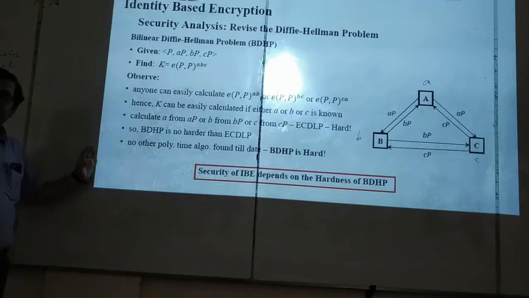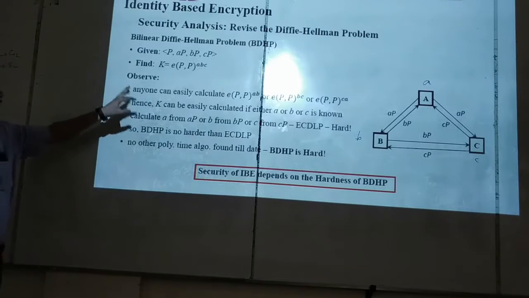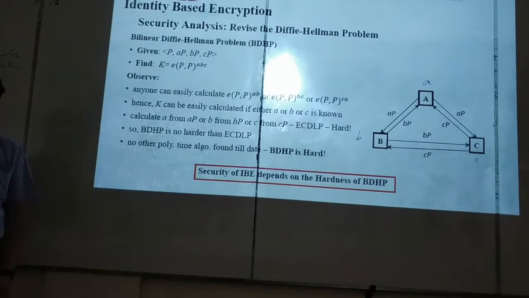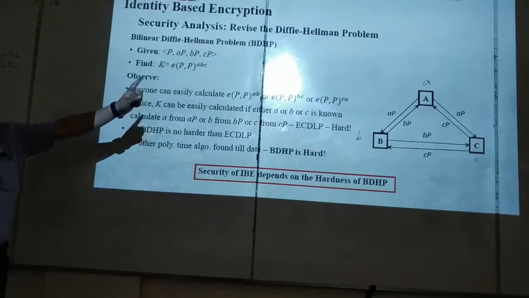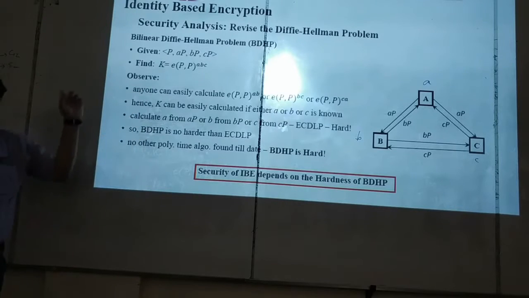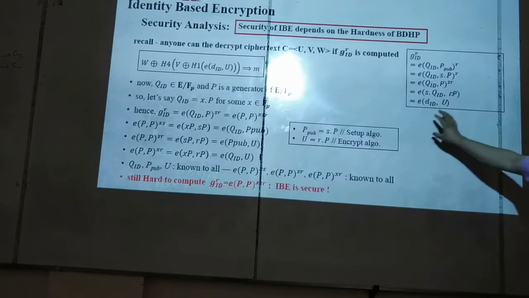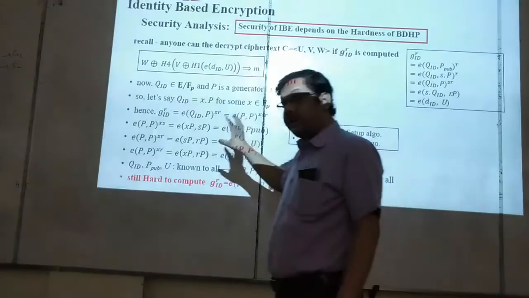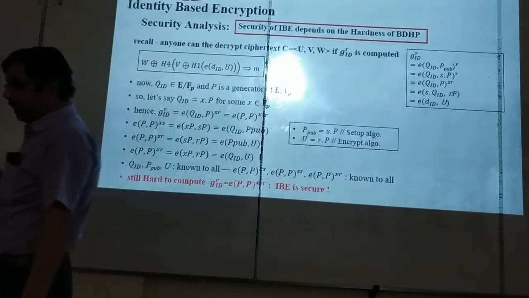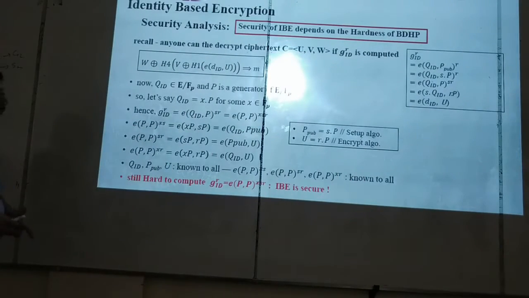But before that, have you understood what the bilinear Diffie-Hellman problem is or not? The other way you can say it: given AP, BP, CP, you have to calculate e(P,P)^ABC. Or you can say, given e(P,P)^AB, e(P,P)^BC, e(P,P)^CA, you have to calculate e(P,P)^ABC, which is hard. See, this is g_ID^r. This is e(Q_ID, P_pub)^r, this we have already explained. Now I am proving that this depends on the bilinear Diffie-Hellman problem. How?